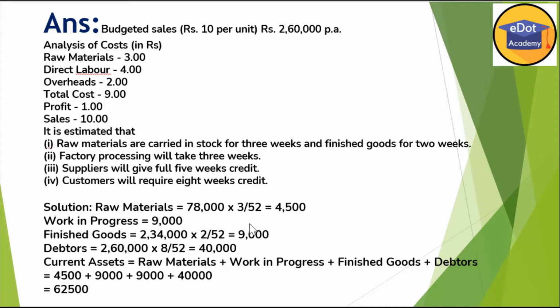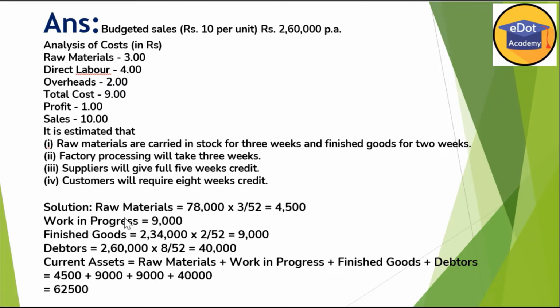Debtors are taking 8 weeks' time, and here we are taking total sales of 2,60,000, because when we sell, we take the selling value. So 2,60,000 into 8 divided by 52. So you are getting 40,000 rupees. You add all this amount. So total current assets we are getting is 62,500.